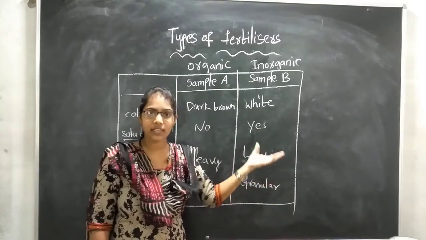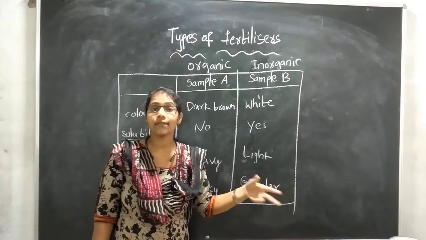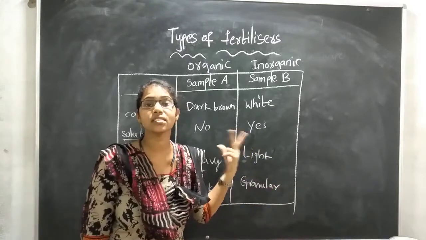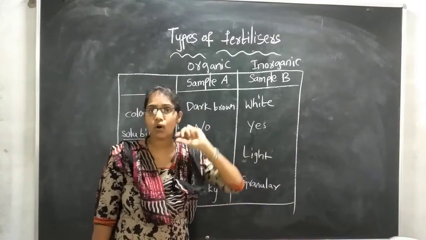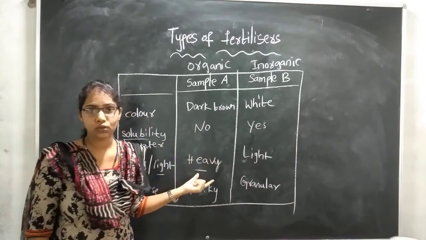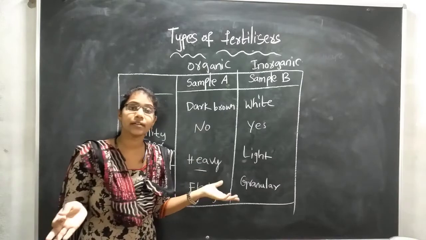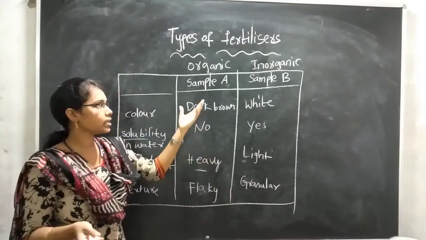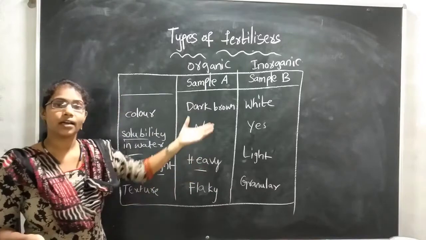The disadvantage of inorganic fertilizer, what is the disadvantage? They will pollute the soil. They will cause soil erosion. But they are easy to transport and are required in small quantities. Here, with organic fertilizers, they won't cause any soil erosion or soil pollution. But they are required in large quantities, and also the transportation is very hard.